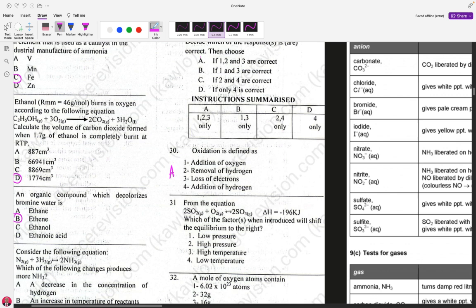Shifting it to the right again, because it is an exothermic reaction, lowering the temperature will favor the exothermic reaction. So at low temperature, 2 and 4 are possible answers. High temperature, no. Low pressure, no. So 2 and 4 are the right answers. And if we look on our chart here, 2 and 4 gives us C.